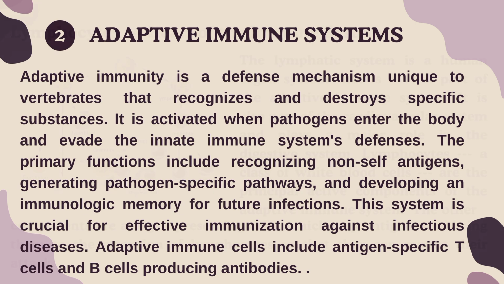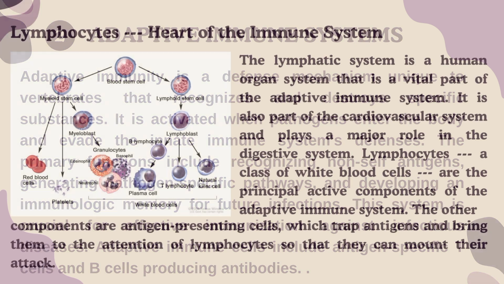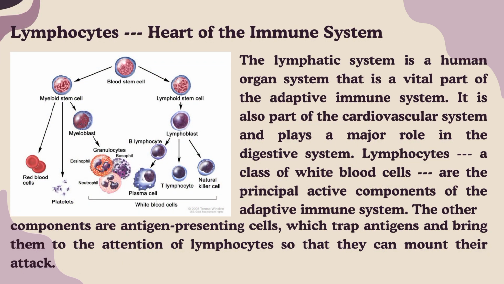So let's move on to the lymphocytes, or the heart of the immune system. Lymphocytes are a class of white blood cells and are the principal active components of the adaptive immune system. The other components are antigen presenting cells, which trap antigens and bring them to the attention of lymphocytes so that they can mount their attack.